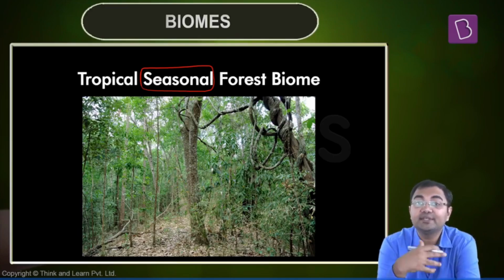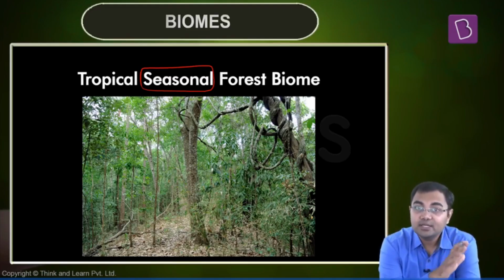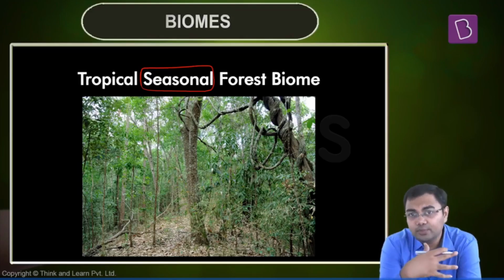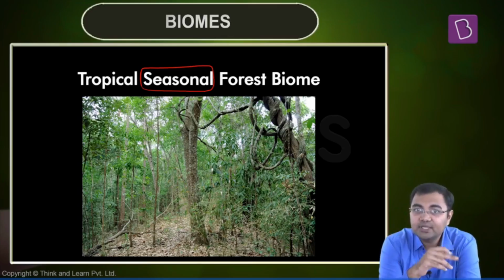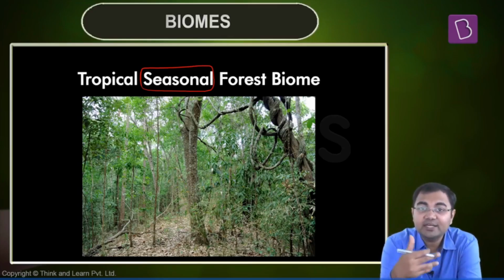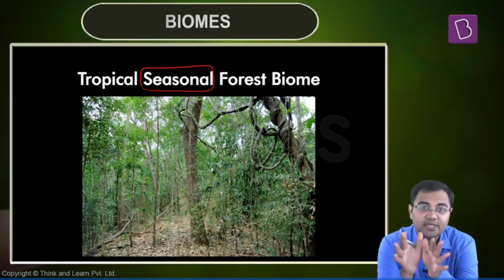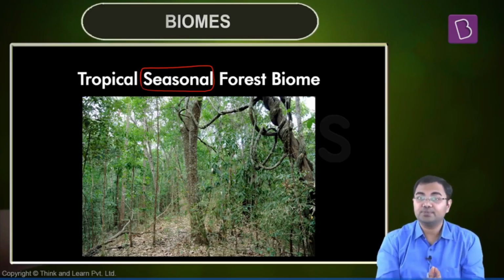Because this is where you will see that there will be seasonal patterns that will be observed. When we talk about the evergreen forest, in the evergreen forest what has been observed is that the rainfall will keep on happening almost throughout the year. So that's why there will be greenery that will be maintained throughout the year. And that's why the shedding of leaf that keeps on happening will be replaced by the new leaves in every season. But that's not the case when you come to the seasonal forest biome.